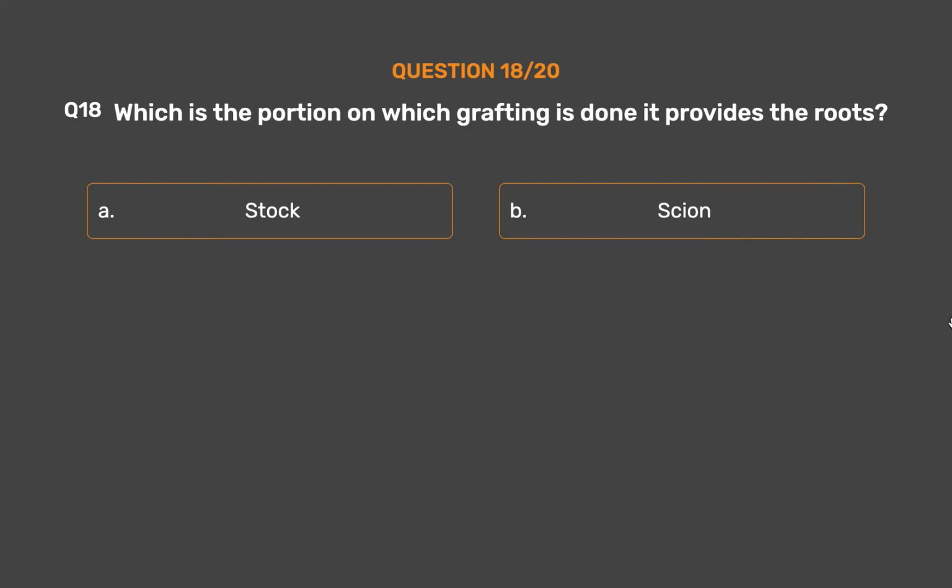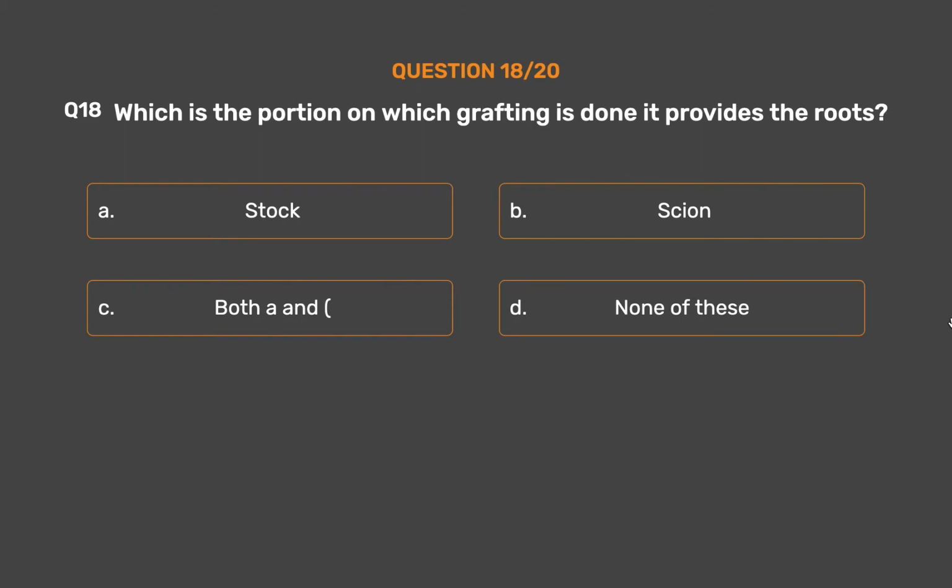Option A. Stalk. Option B. Scion. Option C. Both A and B. Option D. None of these.